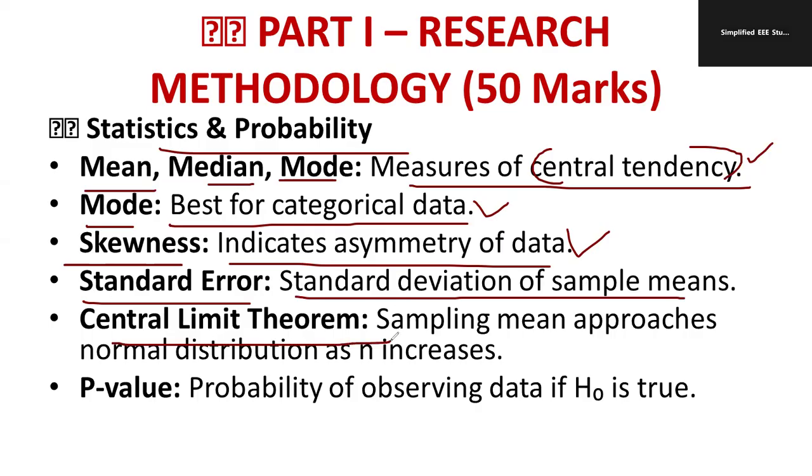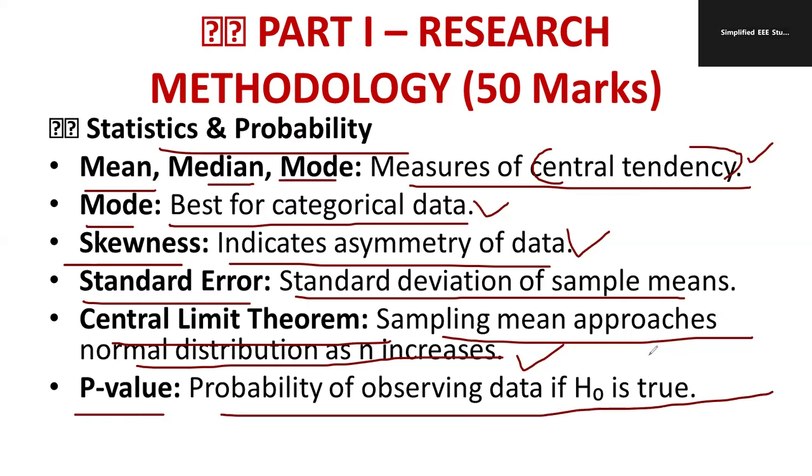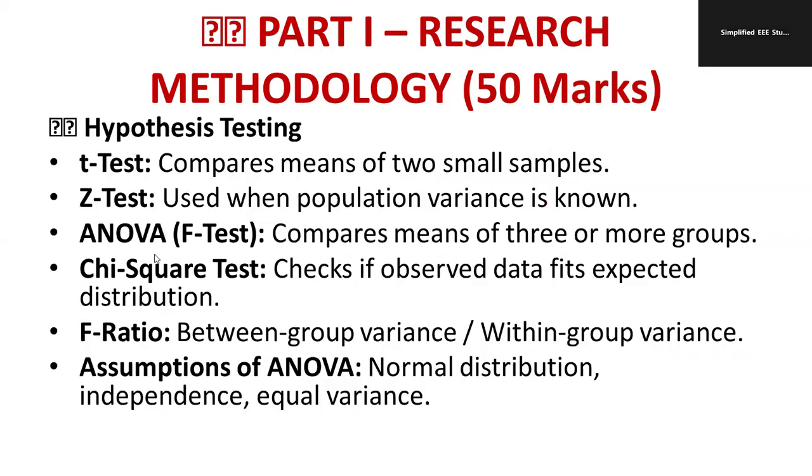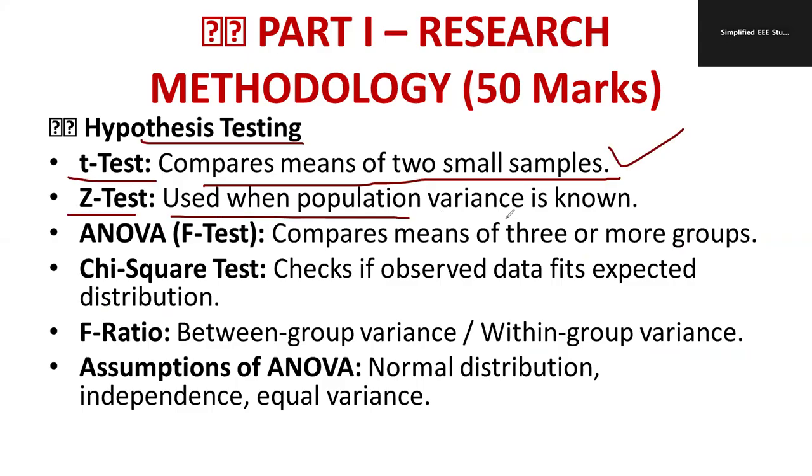Central limit theorem is very, very important. The sampling mean approaches a normal distribution as n increases. Try to write the equation. I am going to show you the equation at last. What is p-value? The probability of H naught being true. That is known as p-value. I request everybody, please go through these points before appearing for the examination. From hypothesis testing, you should understand what a t-test is. It compares the mean of two small samples. That is the definition of t-test. What is z-test? It is used when population variance is known. That is known as z-test.